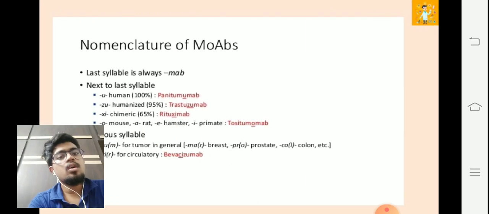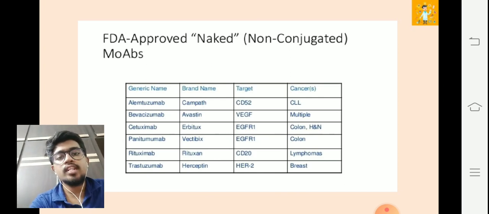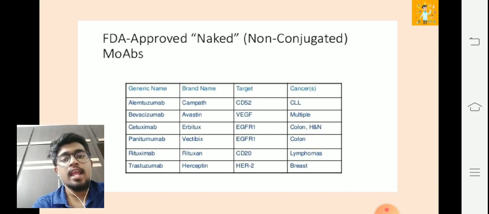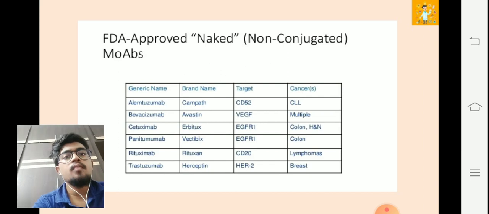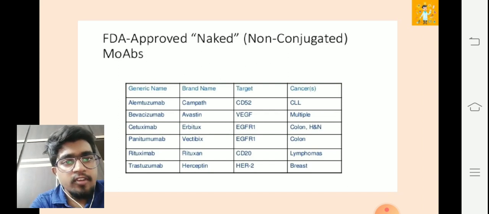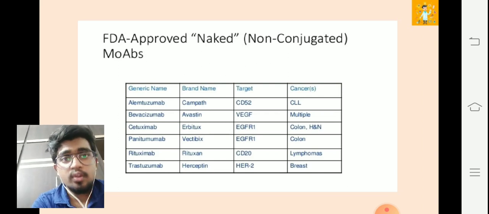So talking about a few FDA approved naked non-conjugated monoclonal antibodies, these are a few generic names and brand names which are being marketed right now as FDA approved monoclonal antibodies which are non-conjugated. Naked means they're not combined, non-conjugated. So first comes alemtuzumab. The brand name is Campath. CD52 is the target site, and it is used for various kinds of cancers. Examples are colon cancer too.